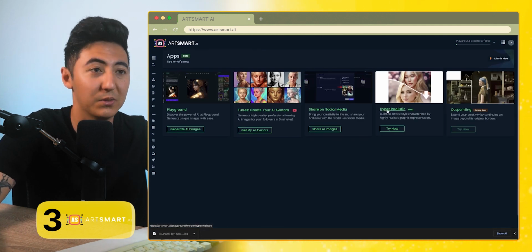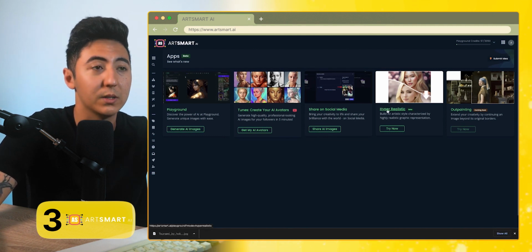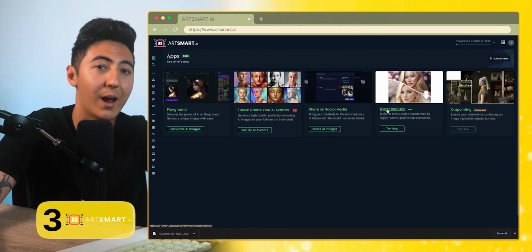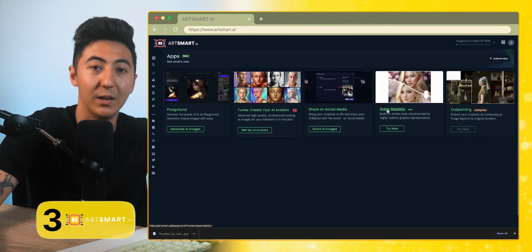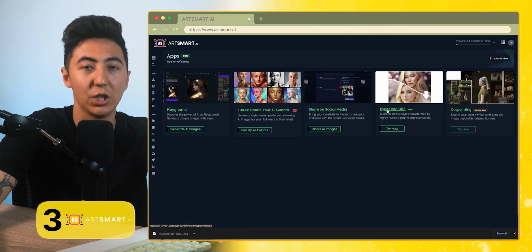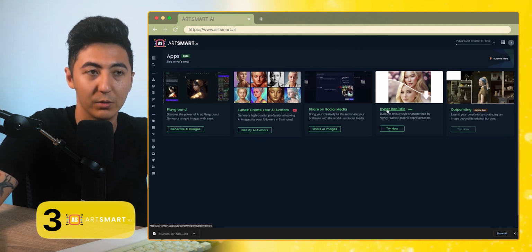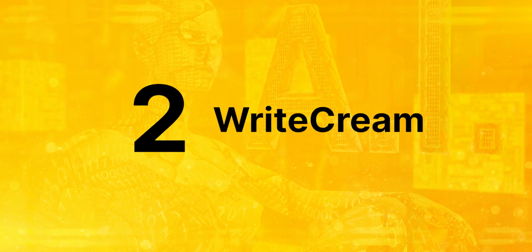And you can also use this for being able to, let's say, do jobs on Fiverr, or if you're trying to create, let's say, books, you could use this in order to also have the same images and maybe a specific type of image that you wanted, being able to just recreate the scene, changing up the angles, etc. It's got all those different prompts for you. Great tool. Number 2, RightCream.